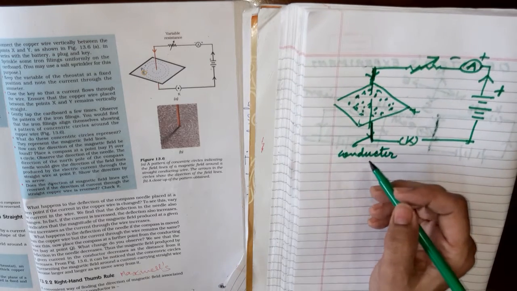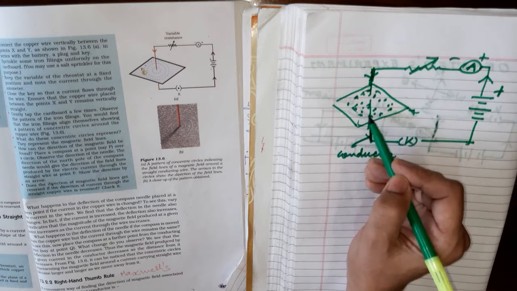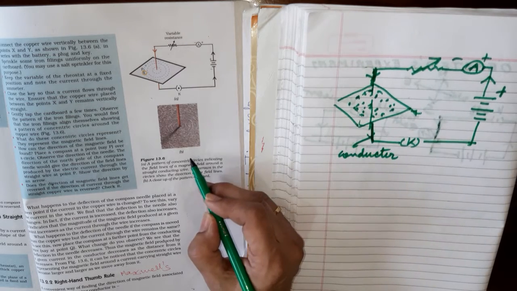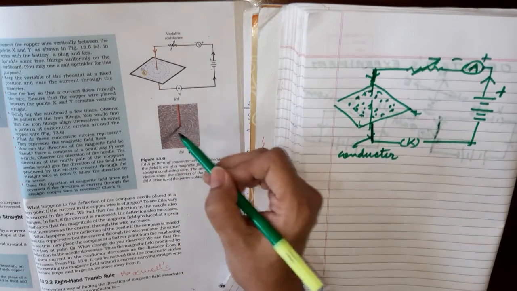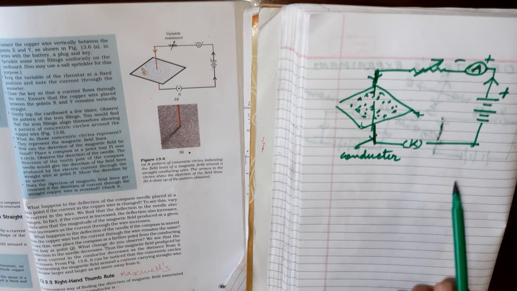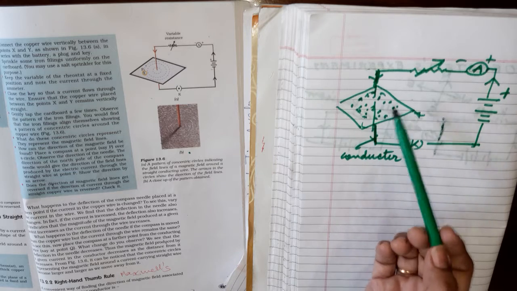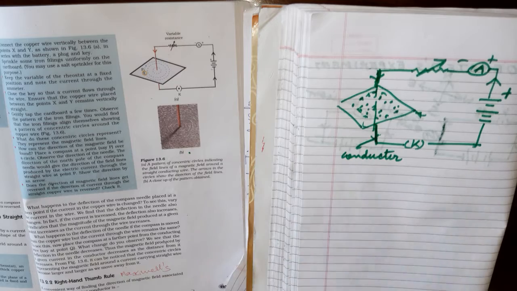That means the magnetism property is now in the conductor, and all the iron powder will get arranged in circular lines, as you can see in your textbook, figure 13.6 B. So it shows again that in a straight conductor also the same magnetic effect can be seen.